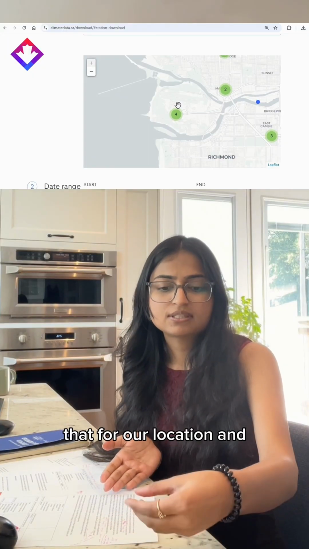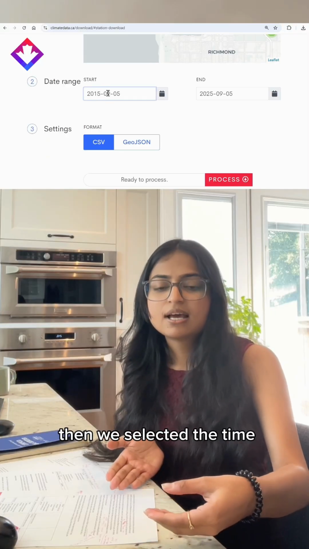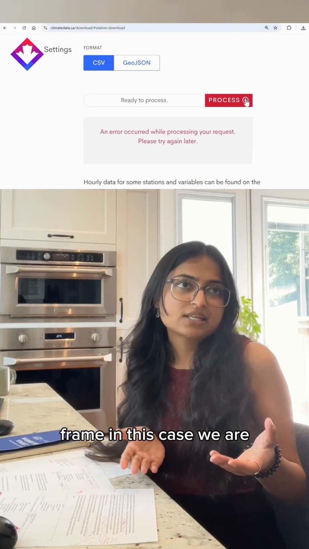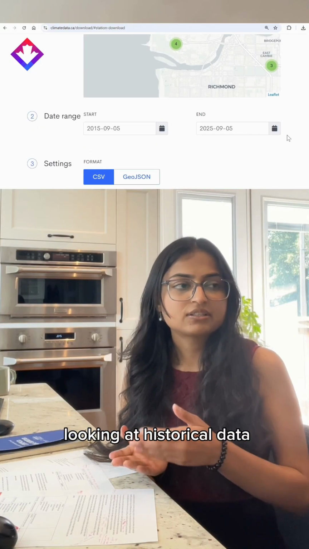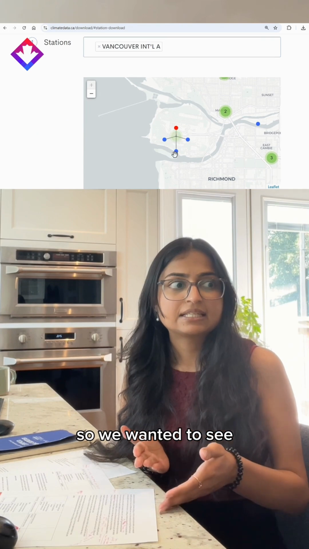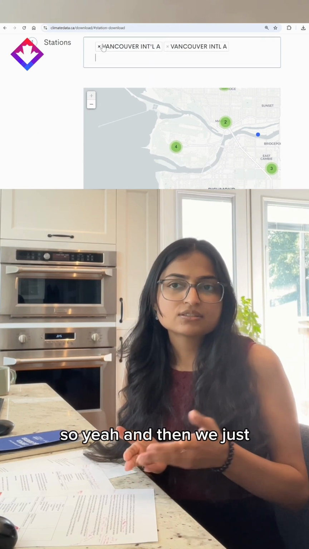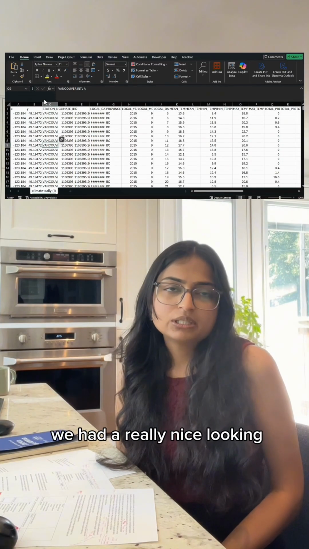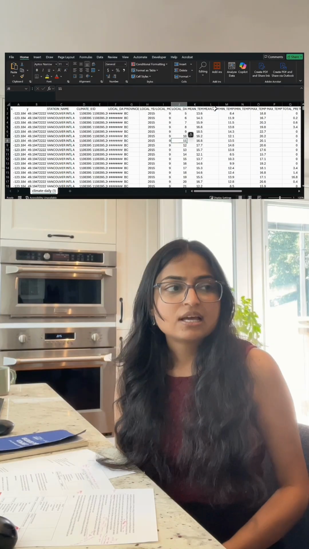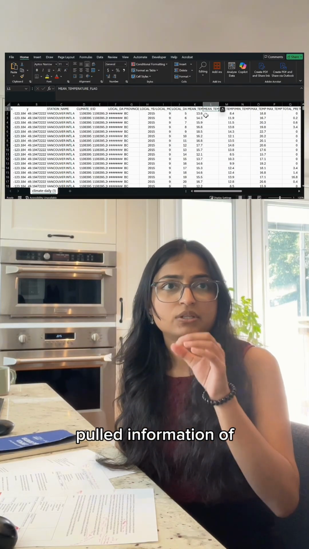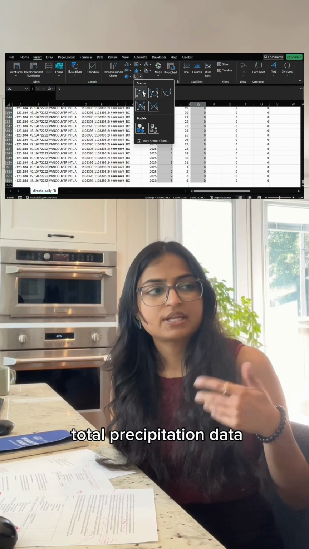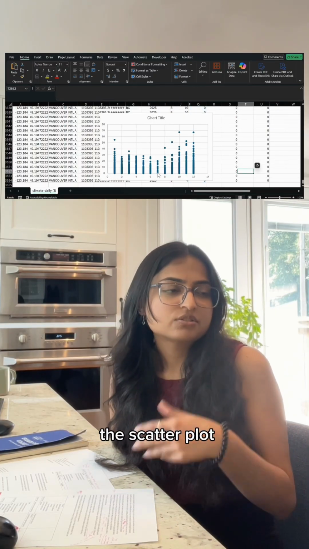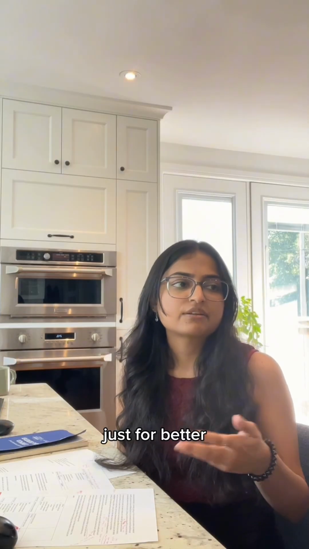So we used that for our location, and then we selected the time frame. In this case, we are looking at historical data, so we wanted to see 10 years ago data sets. And then we just downloaded the file. We had a really nice looking CSV, and then from that we pulled information of total precipitation data and plotted that on the scatter plot just for better understanding and visuals.